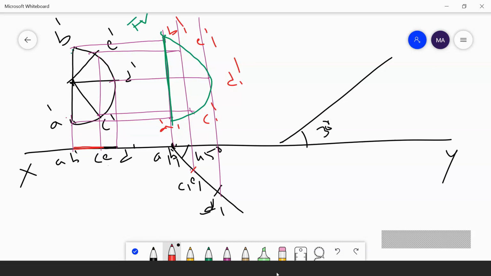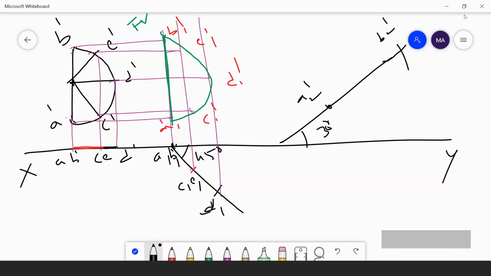I marked the points. First I will mark A2 dash. From A1 dash, I have measured B1 dash and cut an arc here. I will get a point, B2 dash.